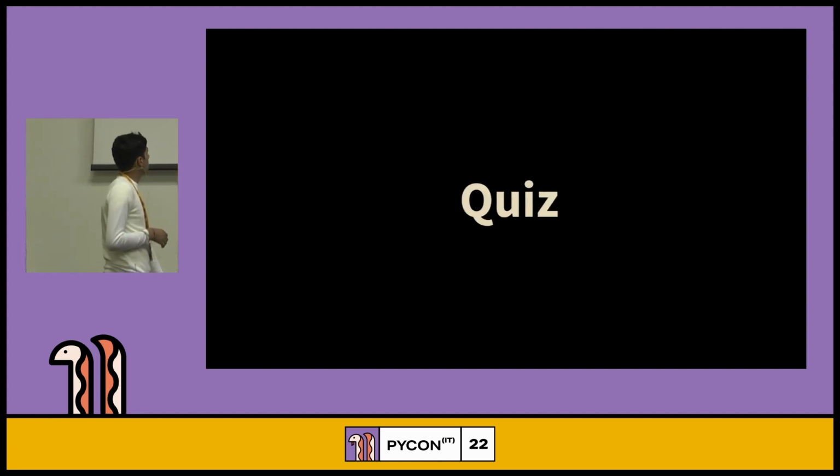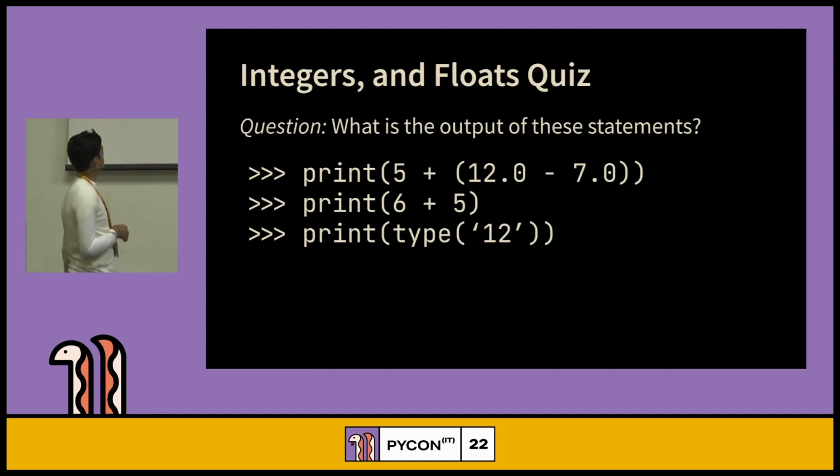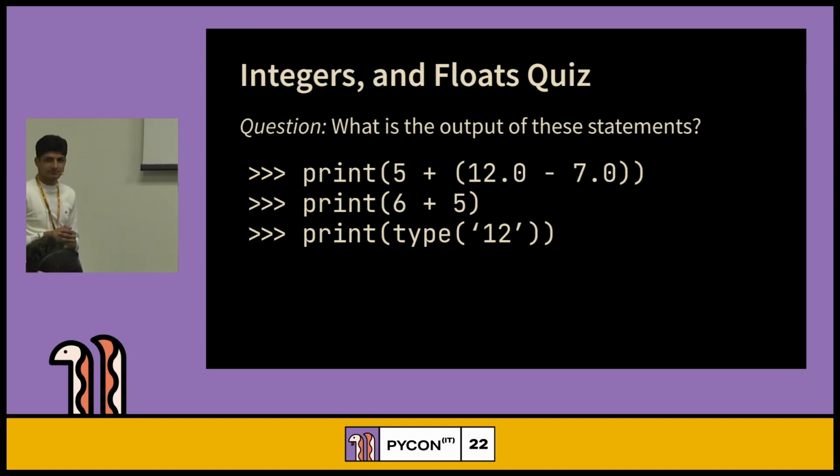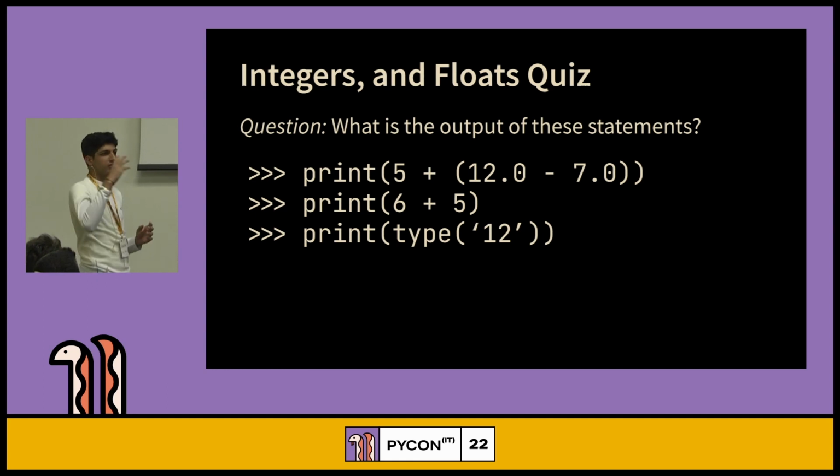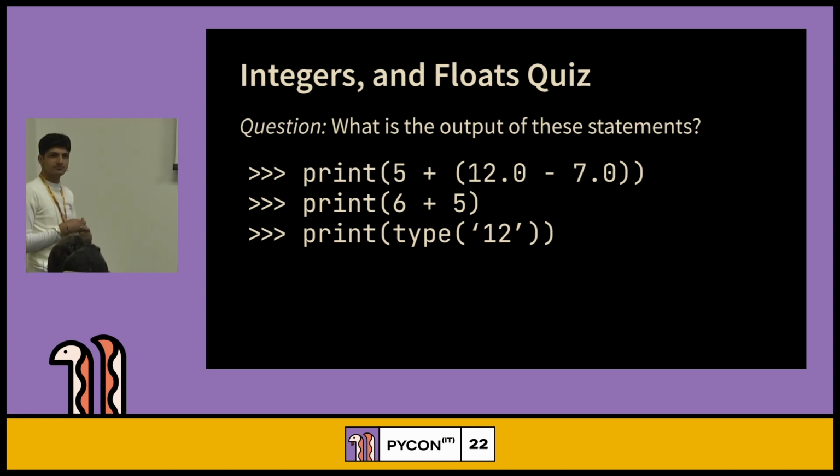Okay, it's time for a quiz. Any answers? You can answer one by one, first, then second, then third, or you can answer together. Anybody?